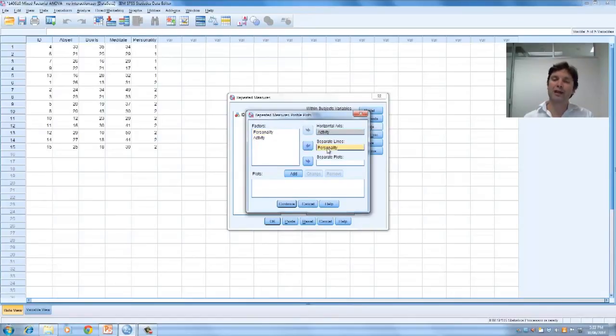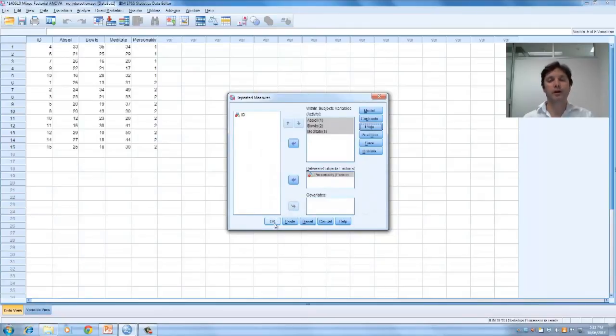What that'll do is give us activity for introverts as a separate line, and extroverts as a separate line. Let's click Add and go Continue. Now when we press OK, we're going to run the analysis and be able to check for homogeneity of variance and sphericity, and also look for any main effects for activity or personality, and any interaction effects.